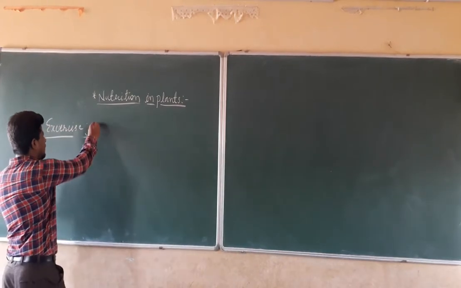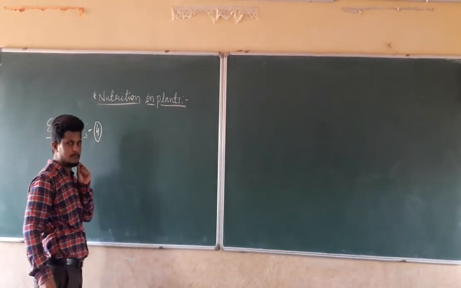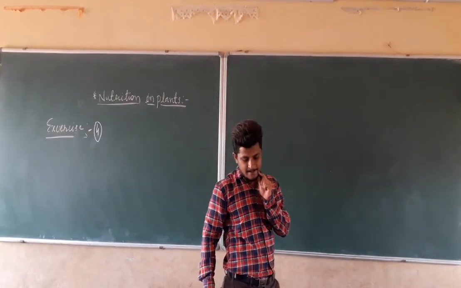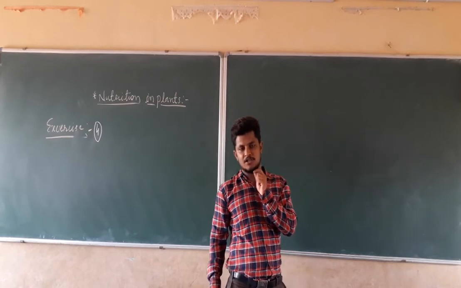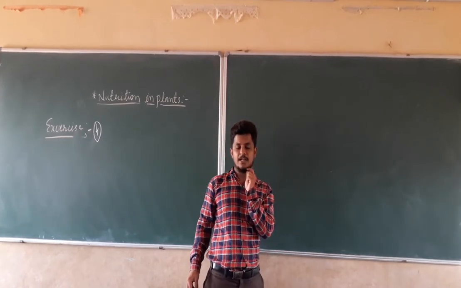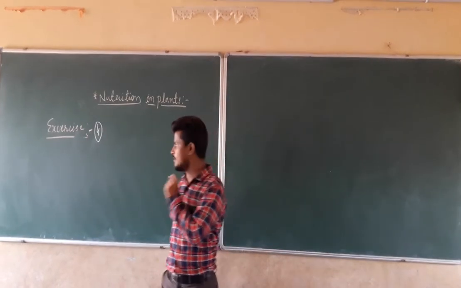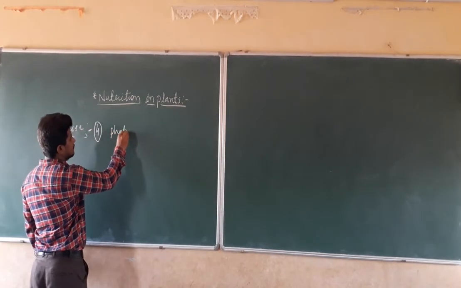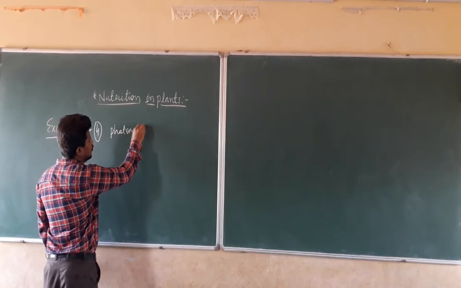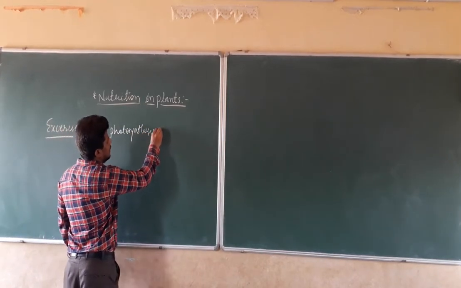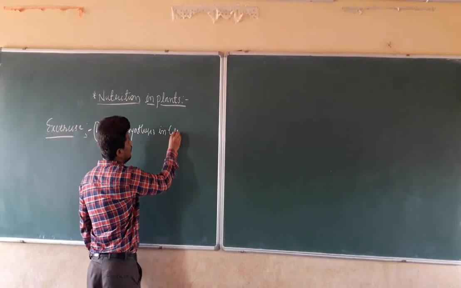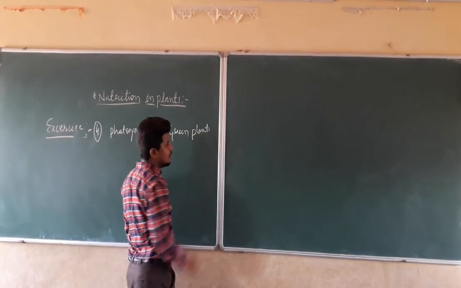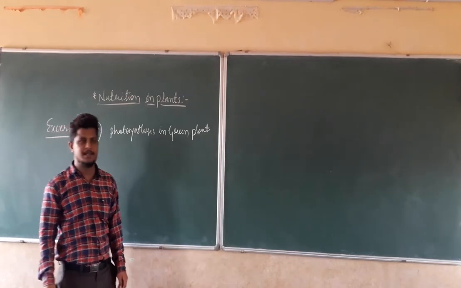So now we are going to see the fourth question. What is the fourth question? The fourth question is: give a brief description of the process of the synthesis of food in green plants. We have to discuss photosynthesis in green plants. How does photosynthesis occur in green plants?